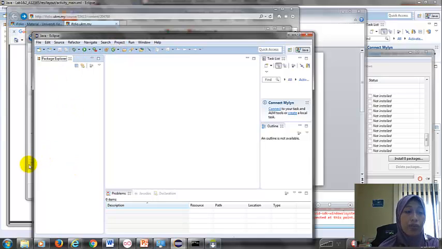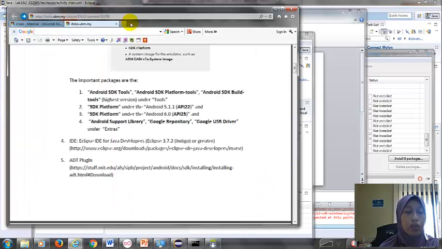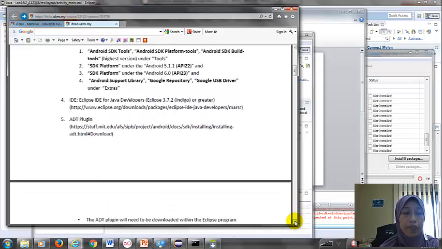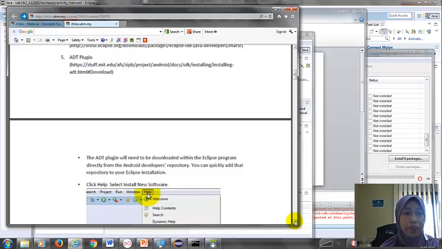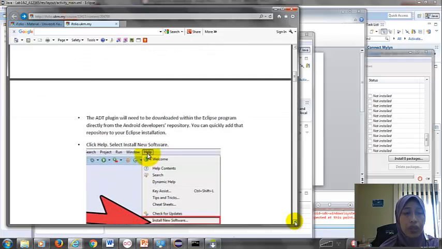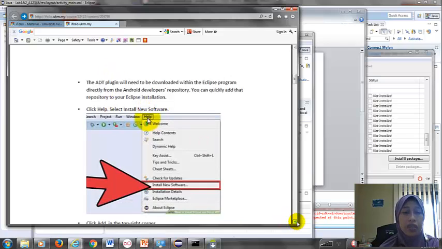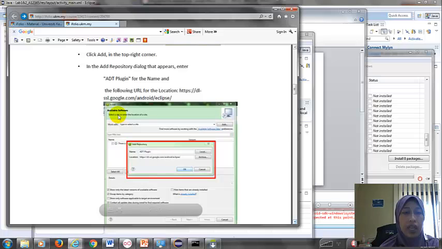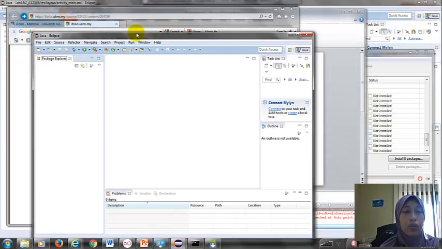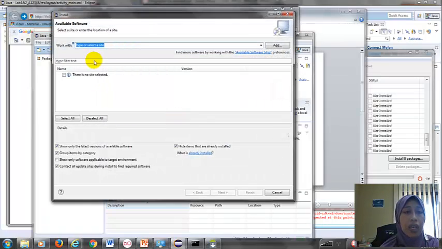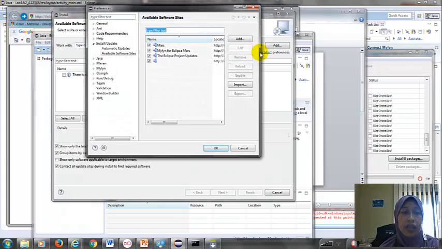So what you can do is install the ADT plugin. You just go to this menu. Okay, you just go to Help, Install New Software, and then you have Add. For example here you go to Help, Install New Software, and then is there available software here?